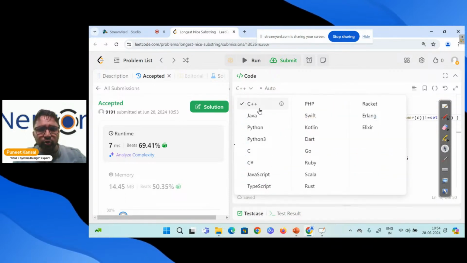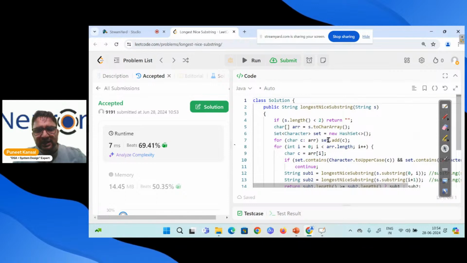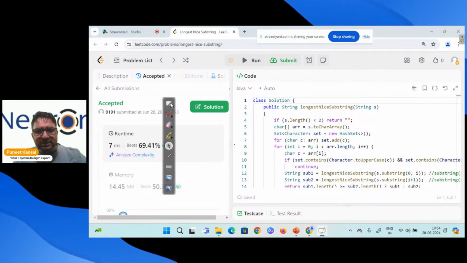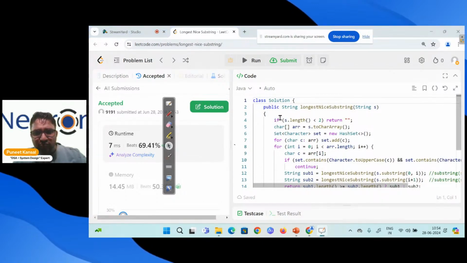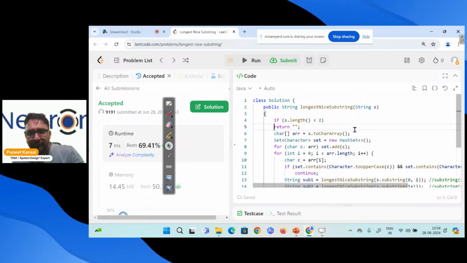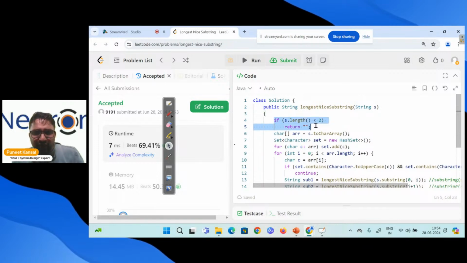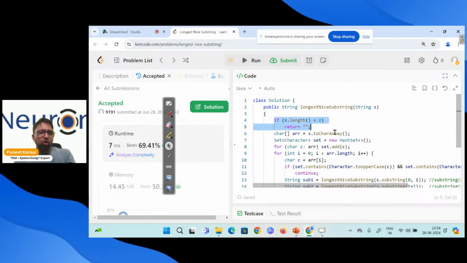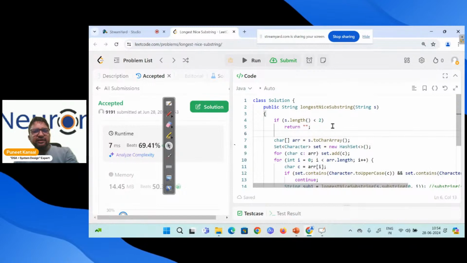Meanwhile, I'm going through the Java code. Same thing I'm doing in Java now, same thing for the Java people. So the first statement is simply: if the string is of length 0 or 1, we say that the null string is the only nice string.